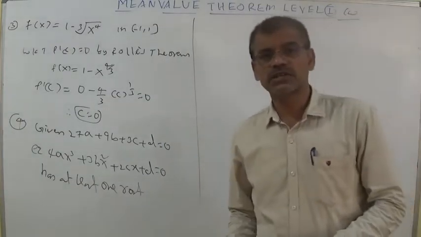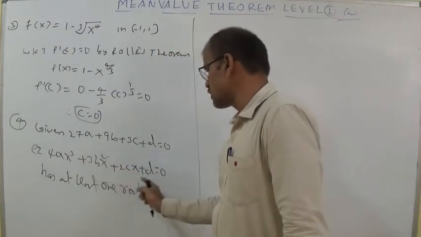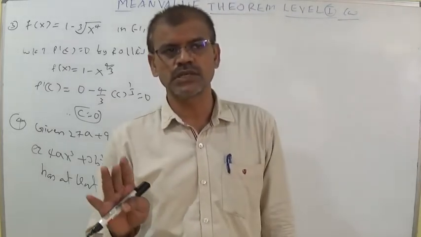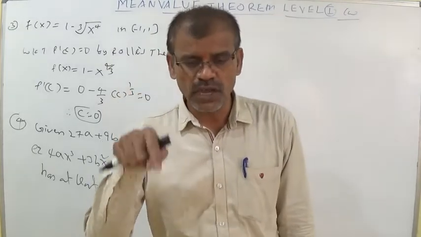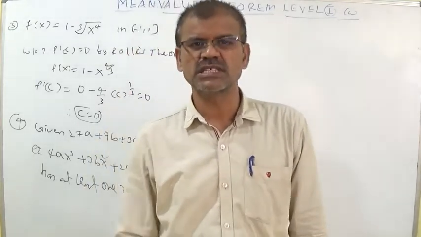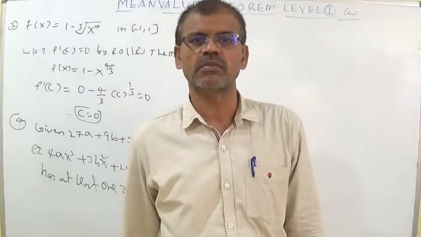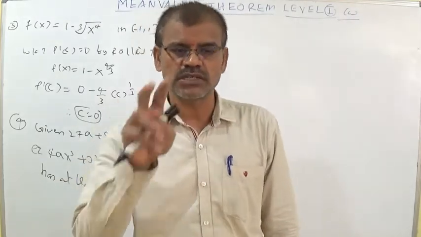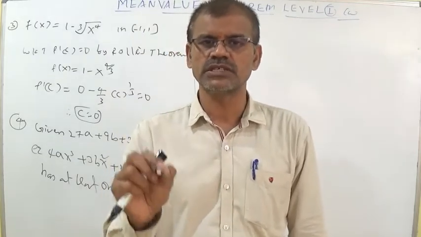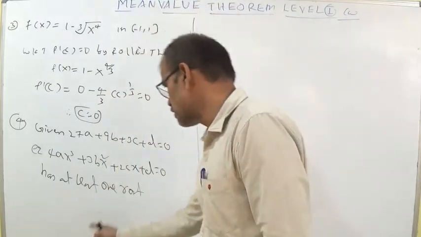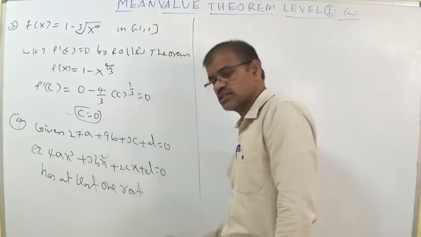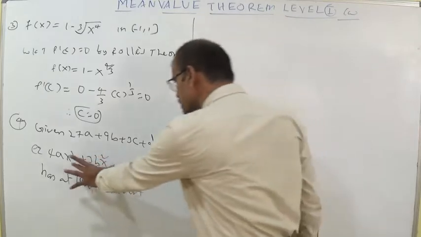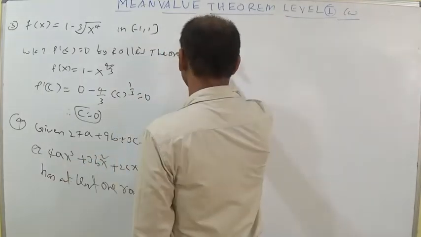Try to understand, students, that this equation has at least one root. According to Rolle's theorem, we know that f dash c is equal to 0. If f dash c is equal to 0, then there exists a small c belonging to the open interval a comma b. So whenever f dash c is equal to 0, then only the value c exists between the open interval a comma b. Here you should understand that this is f dash x, and f dash x is given. This function is having at least one real root.